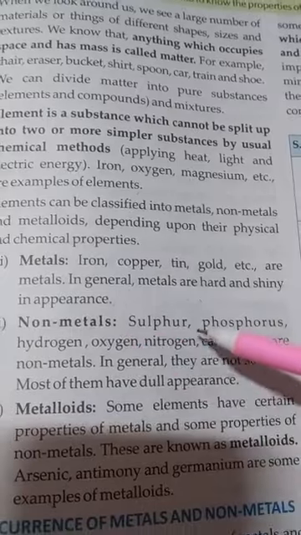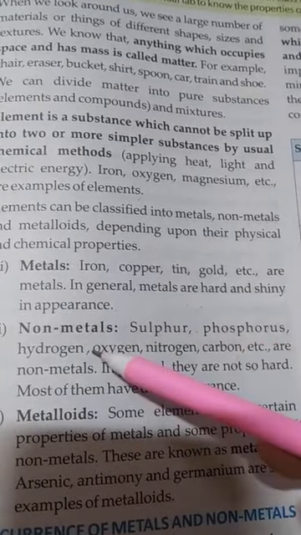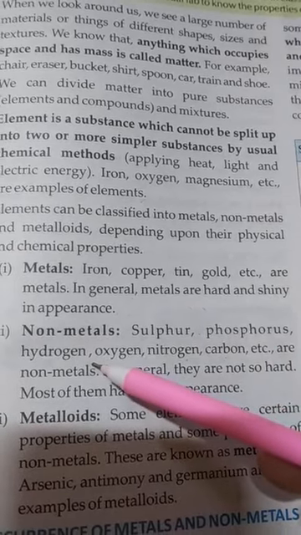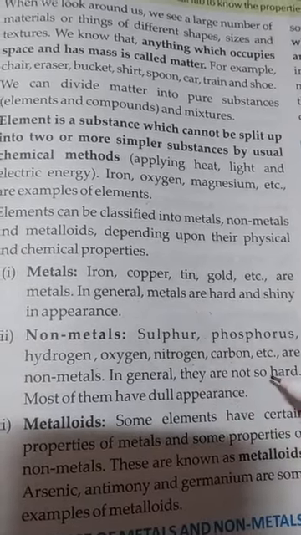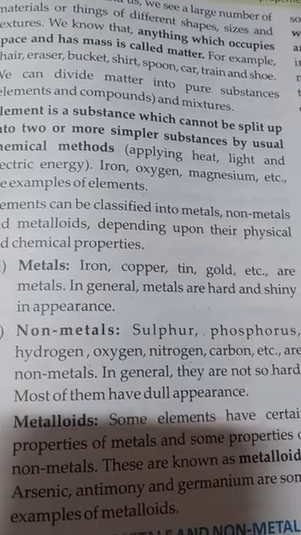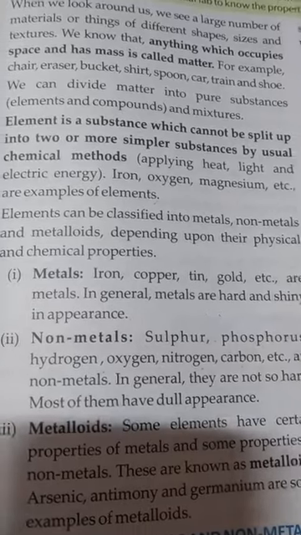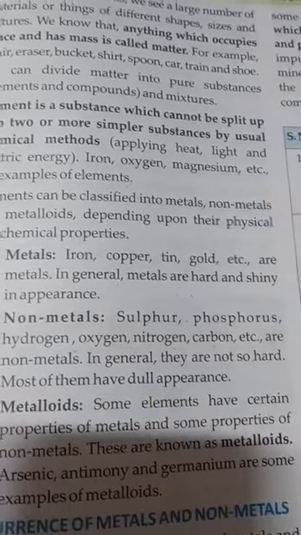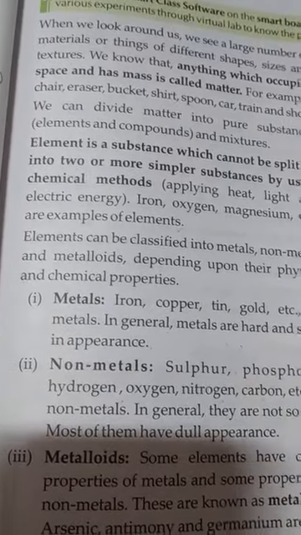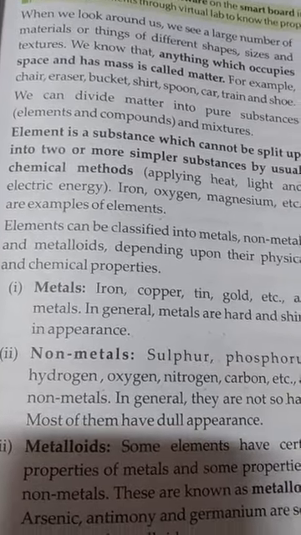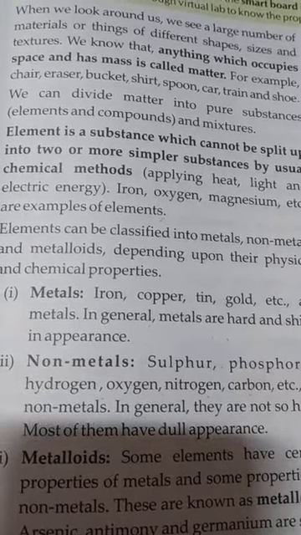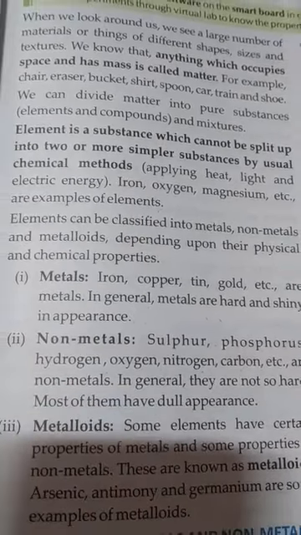Second, non-metals: sulfur, phosphorus, hydrogen, oxygen, nitrogen, carbon, etc. are non-metals. In general, they are not hard, and most have a dull appearance; they do not show a shining effect. But there are some exceptional cases. For example, diamond is very shiny in appearance, but it is a non-metal. Metals are good conductors of heat and electricity, but non-metals are bad conductors of heat and electricity.